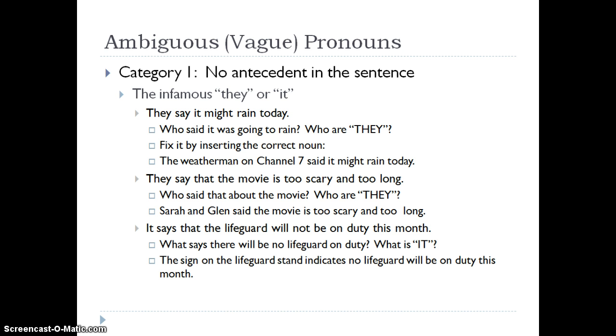In the third example, "It says that the lifeguard will not be on duty this month." Well, "it" is neuter and can't say anything. What says that there will be no lifeguard on duty? Just what exactly is the "it"? "The sign on the lifeguard stand indicates no lifeguard will be on duty this month" is an appropriate fix for this sentence.